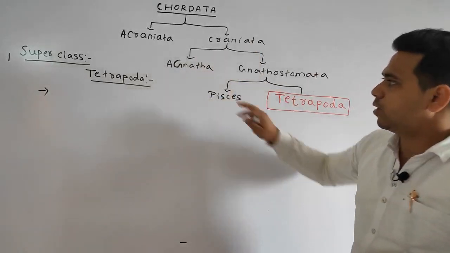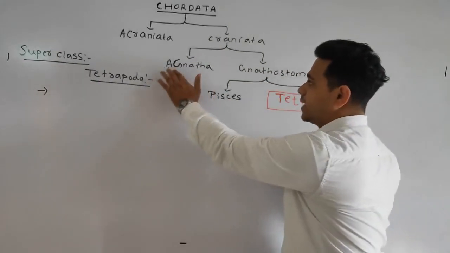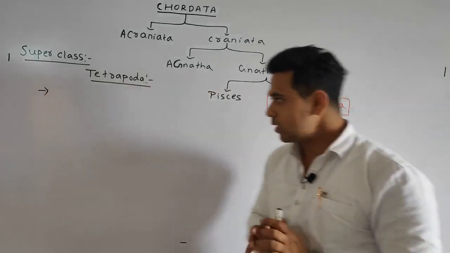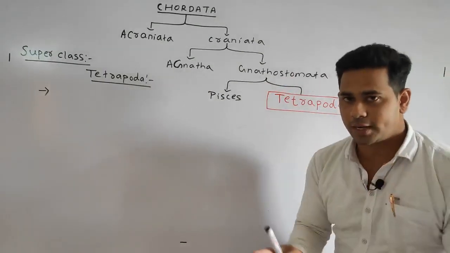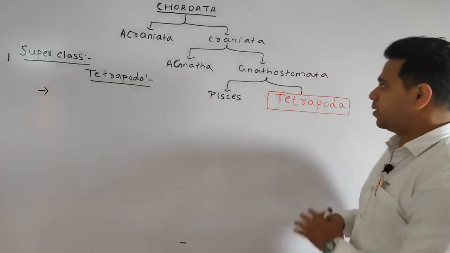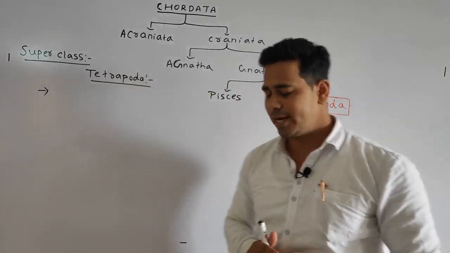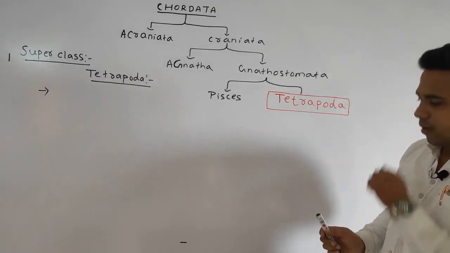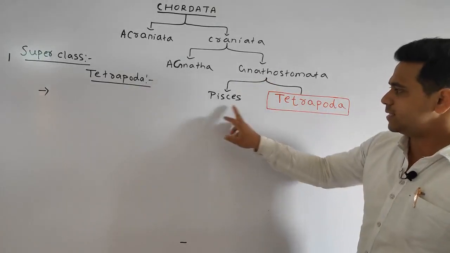Craniata is further divided into Agnatha and Gnathostomata on the basis of the presence of jaw. In the Agnatha jaw is absent, but in Gnathostomata the jaw-bearing mouth is present. Remember, under the Agnatha only one class is present, that is the Cyclostomata. But the Gnathostomata is divided into two superclasses. Under these we discuss various classes, and as in the Pisces we discussed four classes, under the Tetrapoda we will discuss many classes. So students, Gnathostomata is divided into two superclasses, Pisces and Tetrapoda.